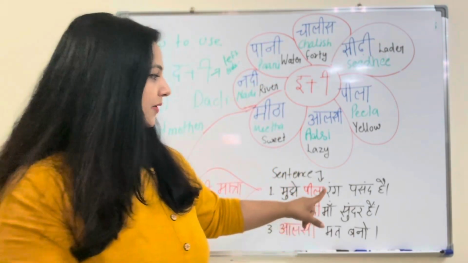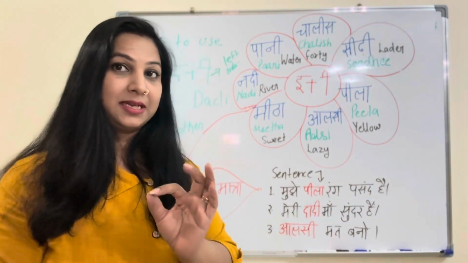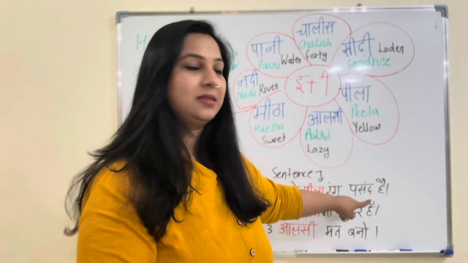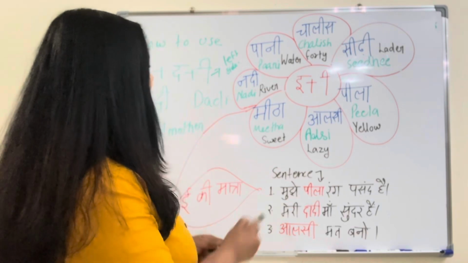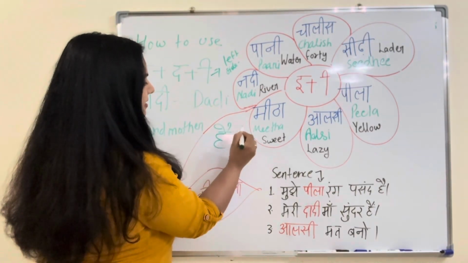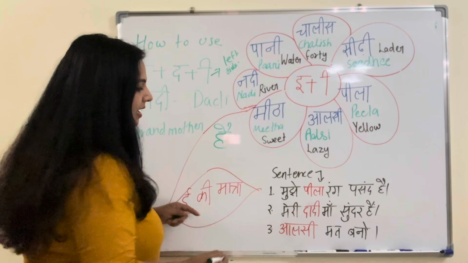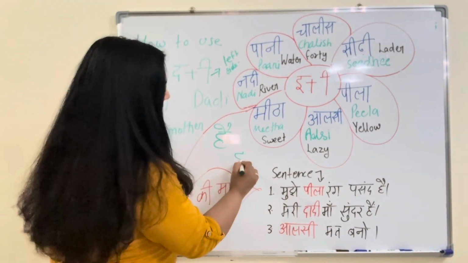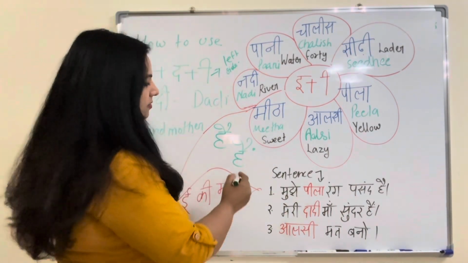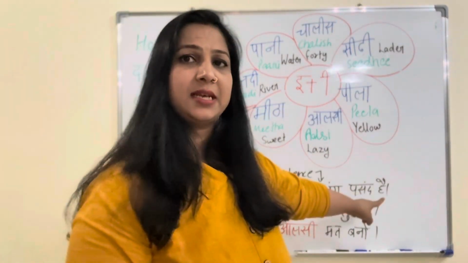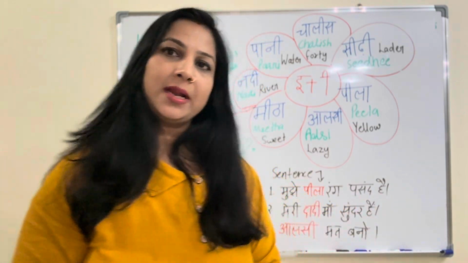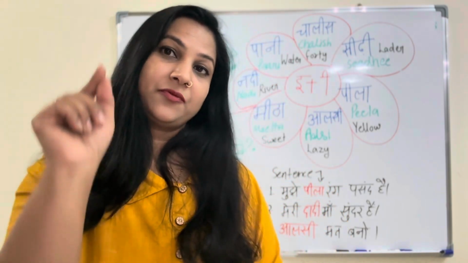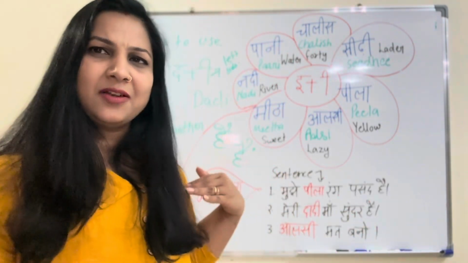Now I want to show you one thing here, which I have explained in one of my reels. When I say मुझे पीला रंग पसंद है, did you see here, one है is written with no dot. Then I'm saying मेरी दादी माँ सुंदर है. Why am I using a dot here? The sentence ends with hai in both, but for my grandmother I have used hai with a dot, and for myself I did not.